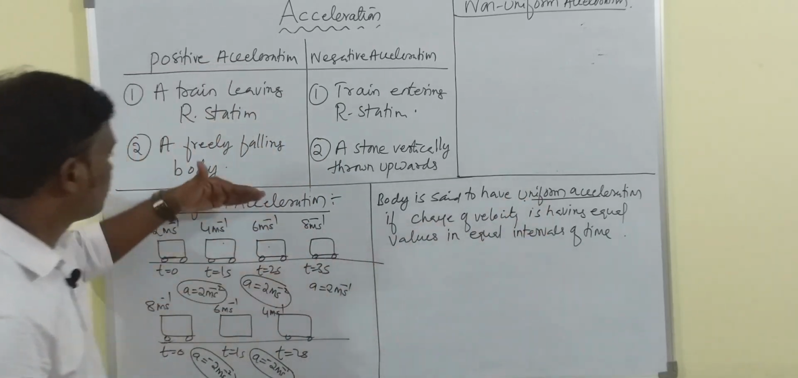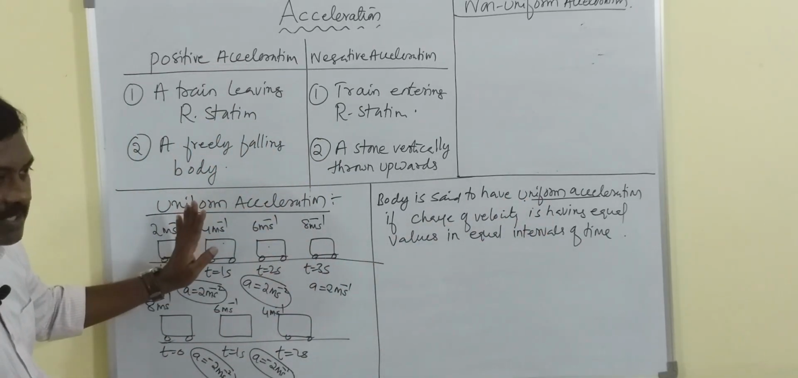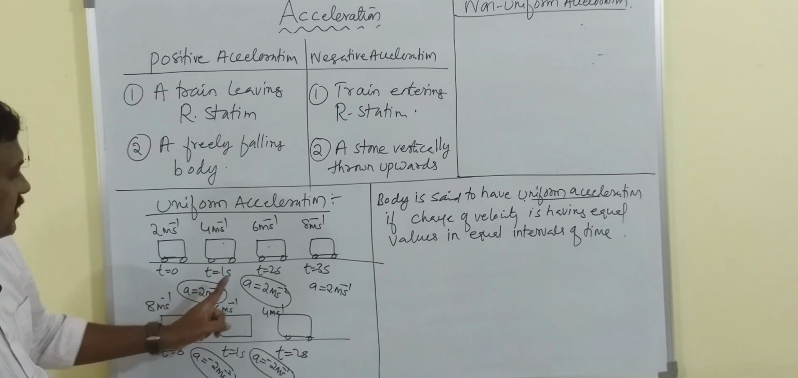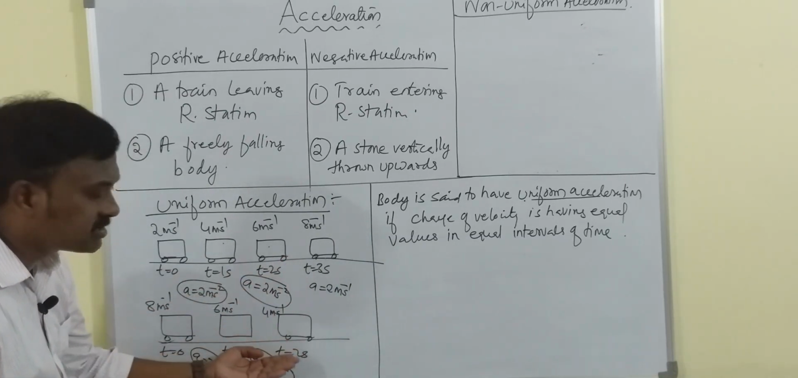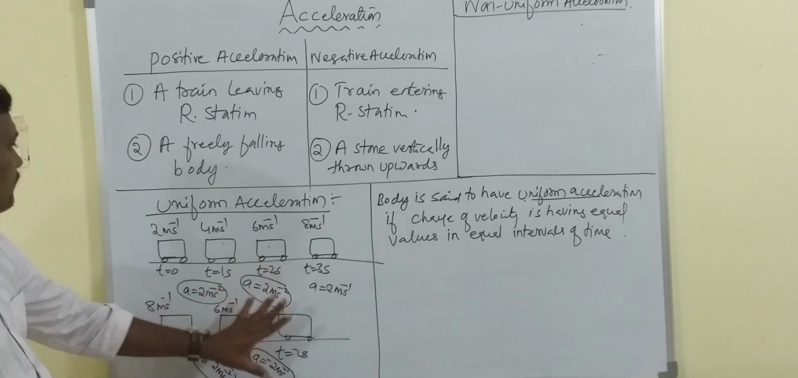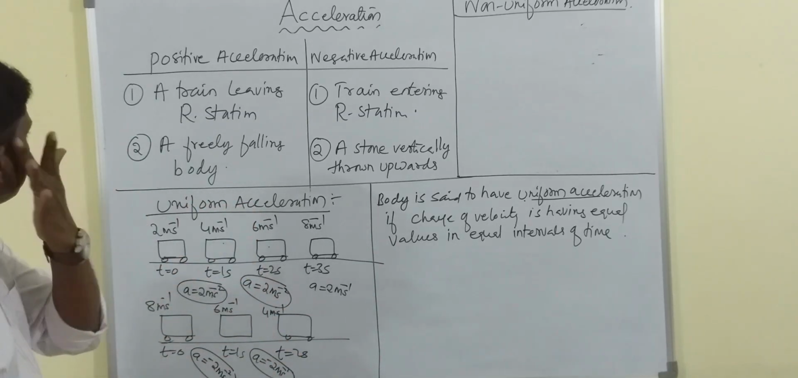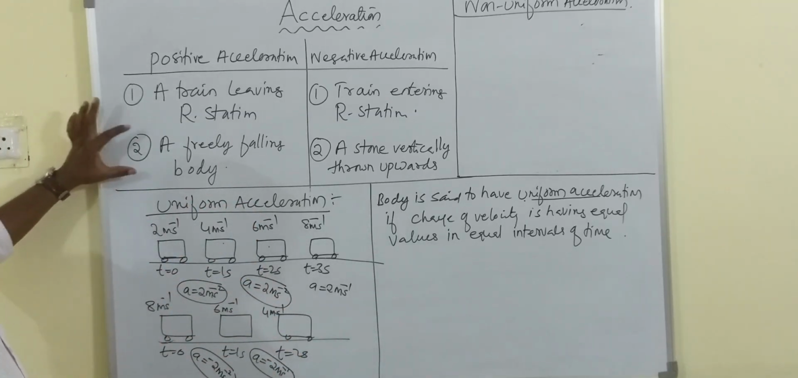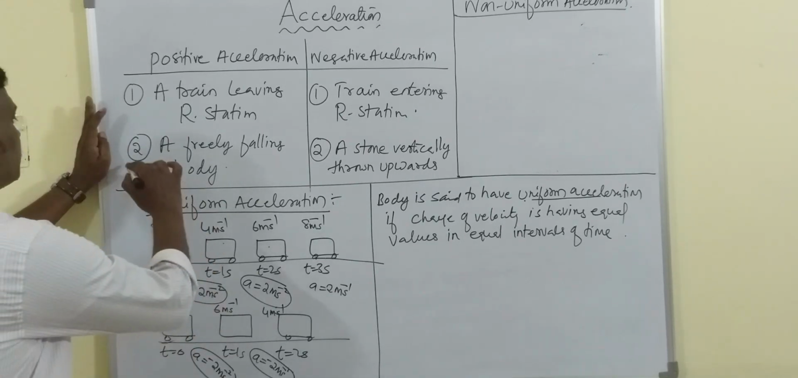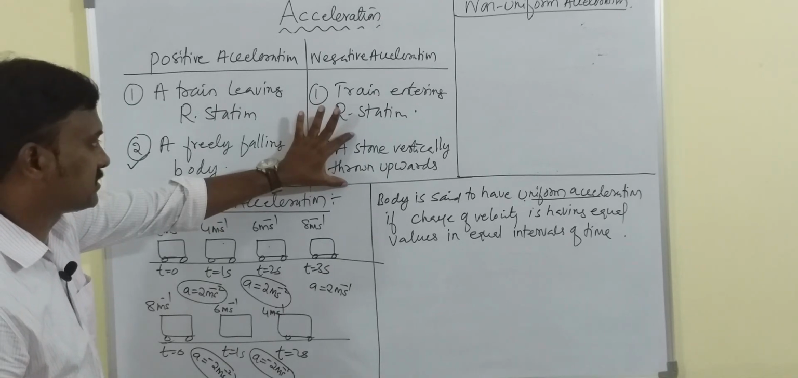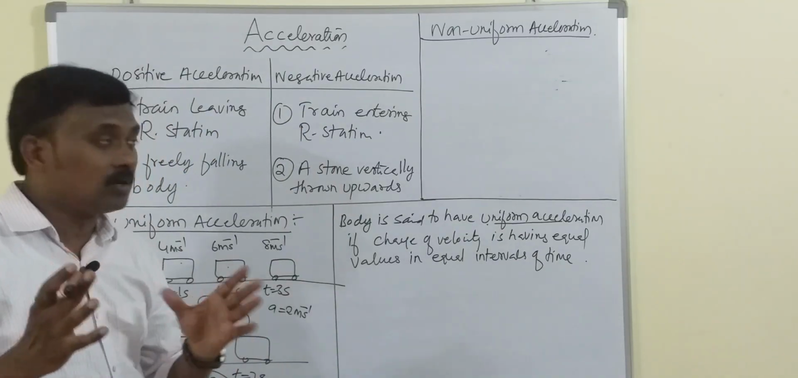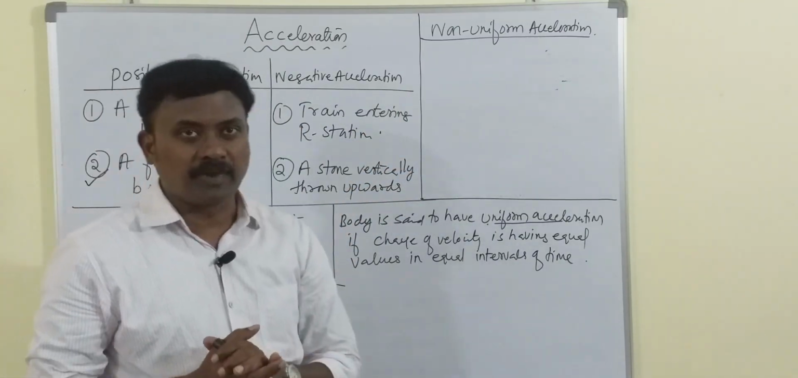What is the change of velocity here? 2 meter per second. So the acceleration is constant. Here also acceleration is decreasing, but it is constant. So therefore we call that uniform acceleration. A freely falling body comes under uniform acceleration, and this also comes under uniform acceleration. Okay children, now finally coming to non-uniform acceleration.